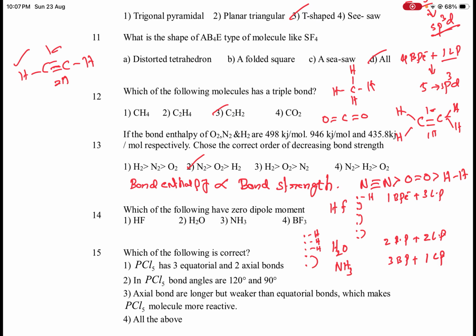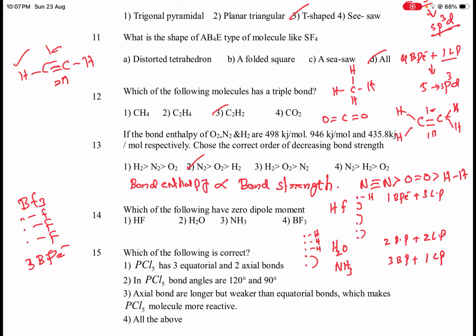BF3: boron belongs to the 3rd group, 1, 2, 3. The 3 electrons of boron form 3 sigma bonds with 3 fluorine atoms. Here 3 bond pairs of electrons are present and no lone pairs, so it has a symmetrical structure.